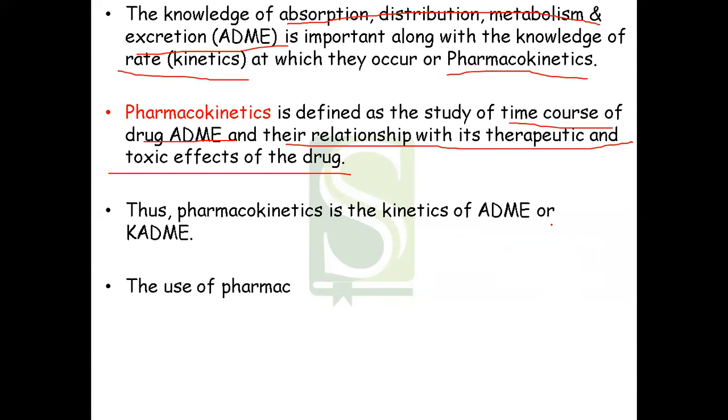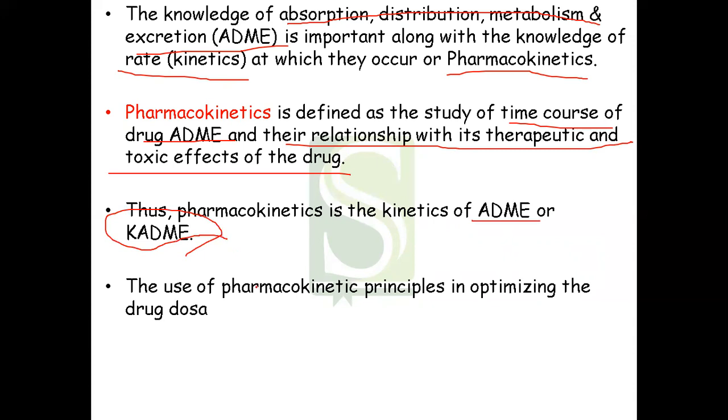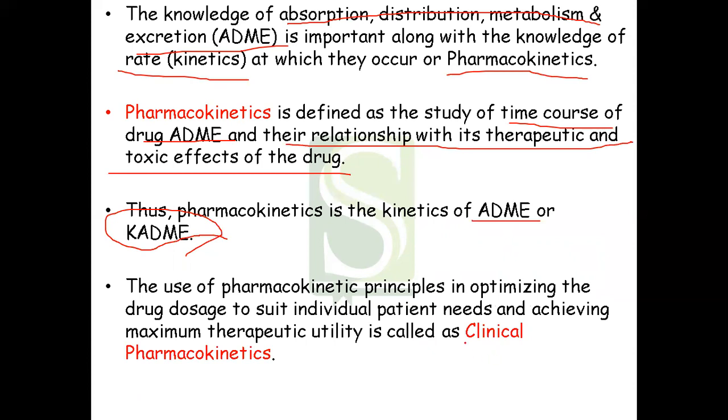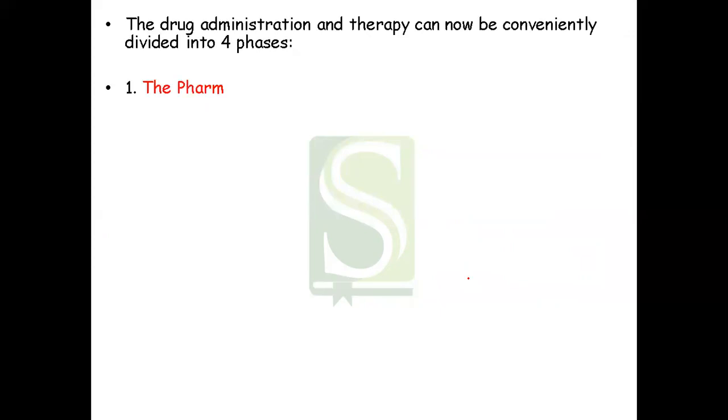Thus, pharmacokinetics is the kinetics of ADME, or it is also called as KADME. So the use of pharmacokinetic principles in optimizing the drug dosage to suit individual patient needs and achieving maximum therapeutic utility is called as clinical pharmacokinetics. So the drug administration and therapy, it is conveniently divided into four phases.